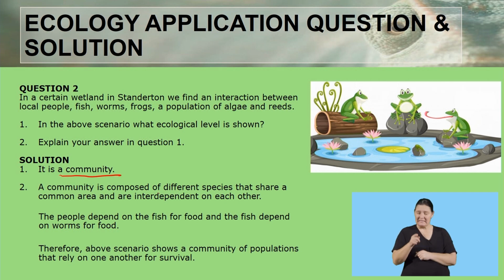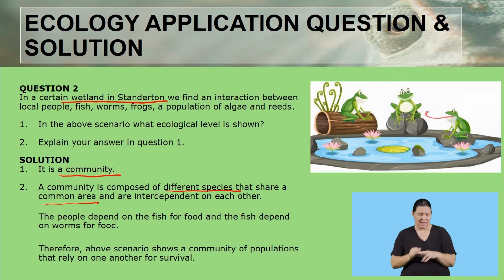A community is composed of different species. So here we have people. It's a completely different species from a fish, from a worm, from a frog. So we have a community is composed of different species that share a common area. They are all found in the same, let me just erase here so that we go back to our statement, yes. So we say that they share a common area. So we find all of these in a certain wetland in Standerton.